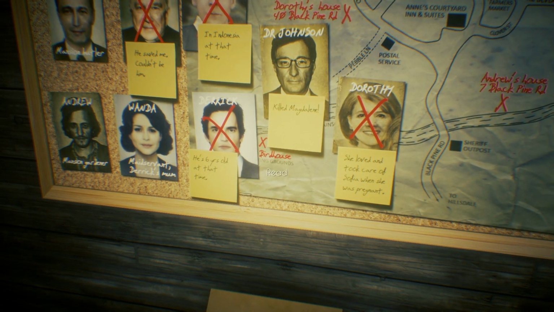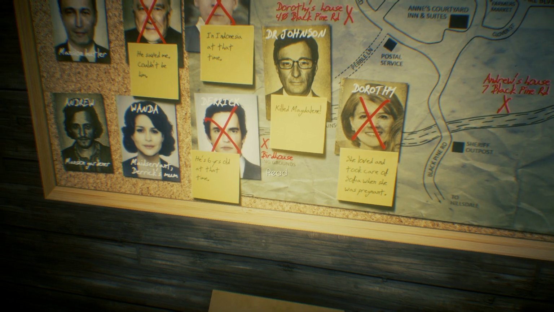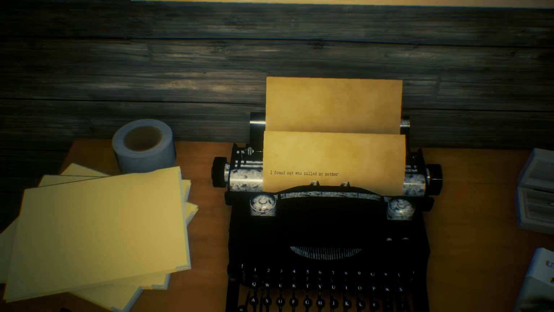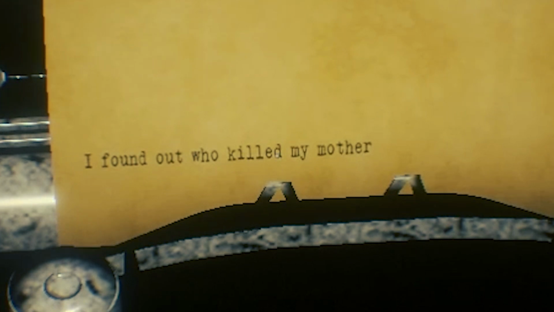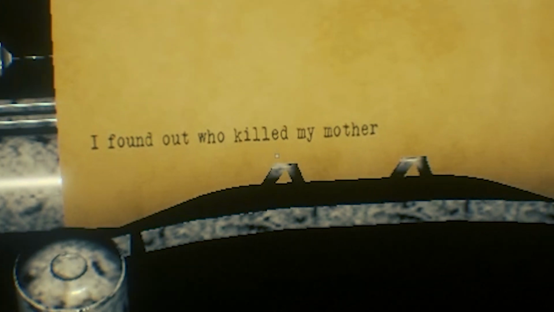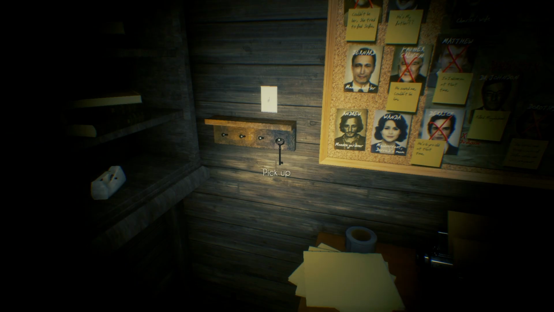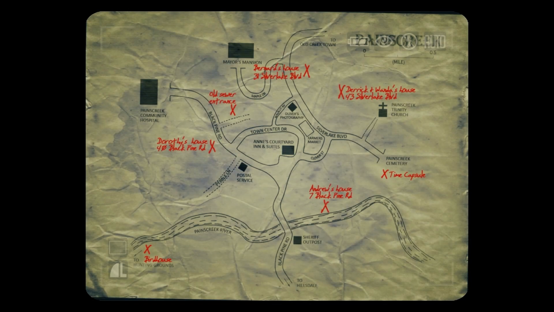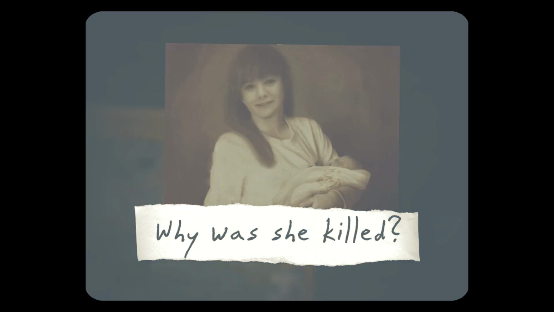And then we have a birdhouse. So the birdhouse does have importance to the story. Now we have a typewriter as well. I found out who killed, but if you look, the E is normal. It's not raised and it's not red. I find an old gate key on the wall and photograph all of the evidence, especially the photo of Sophia.